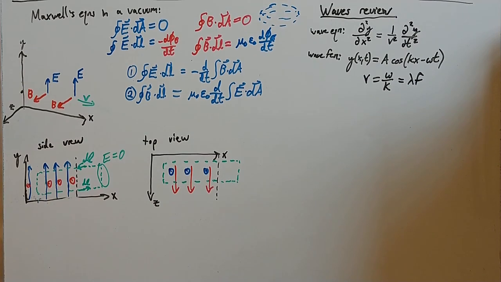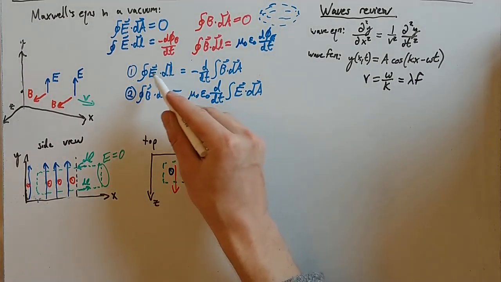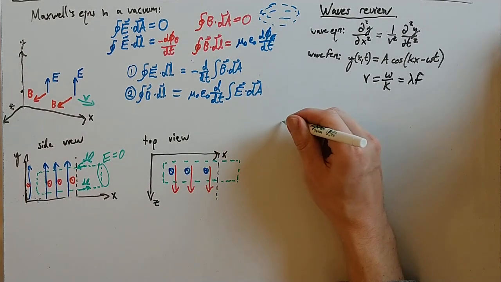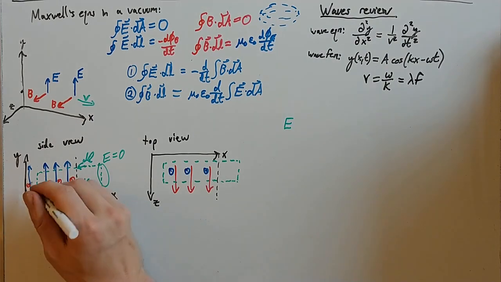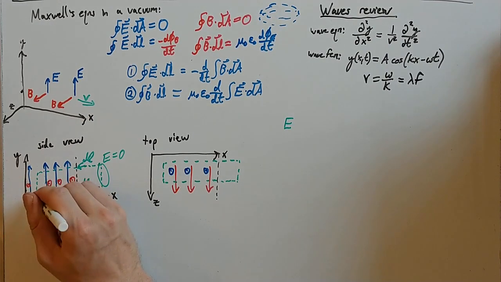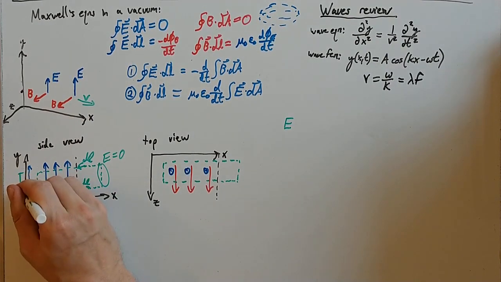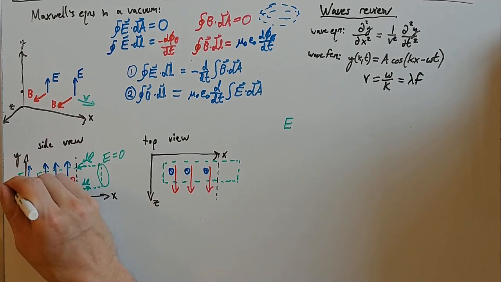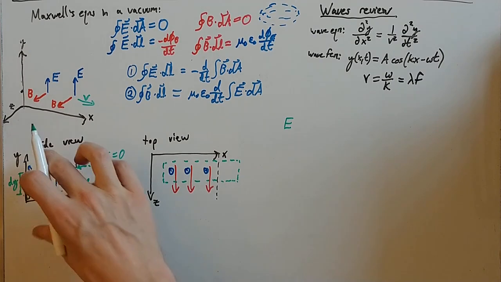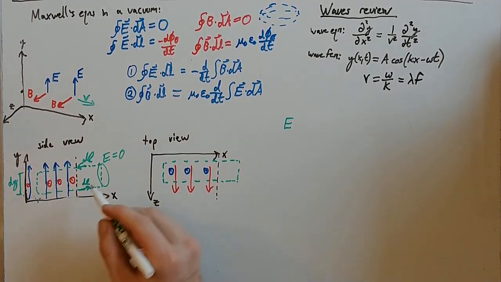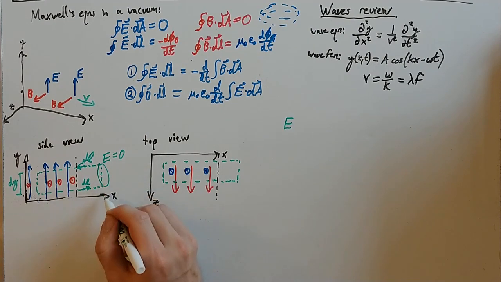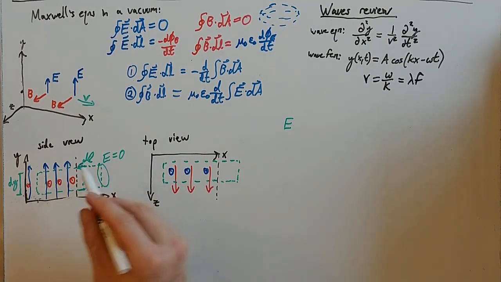Let's see if we can evaluate that a little bit. So I need to do E.dl over here, and you'll notice that dl, the path length that I walk here, I'll call dy, in case it's not too big a path I'm walking. Over here, E is 0, so that dot product is 0.